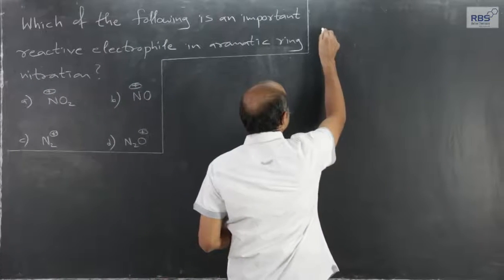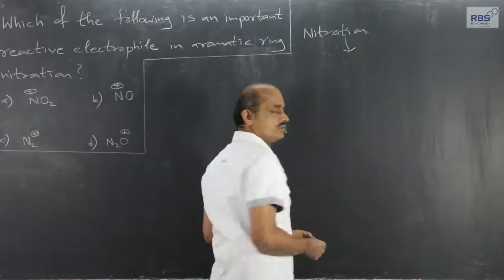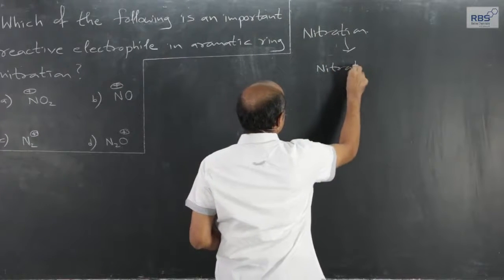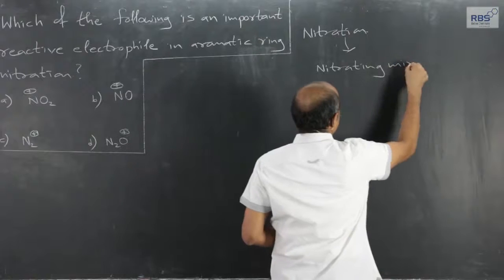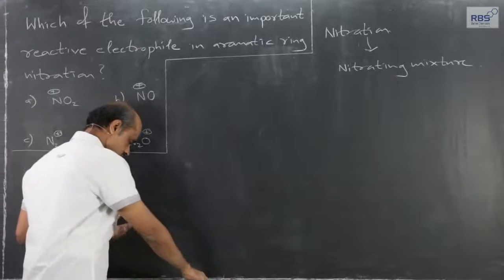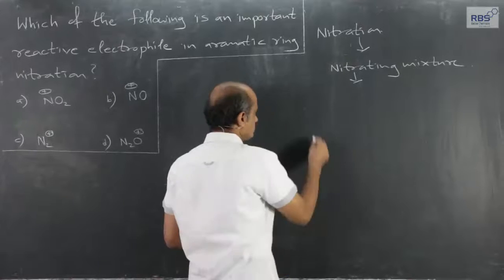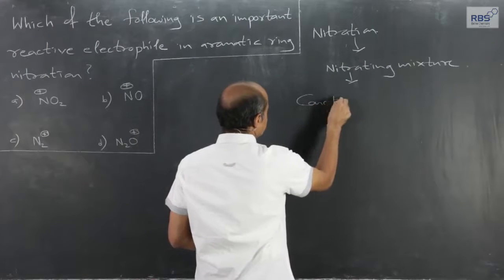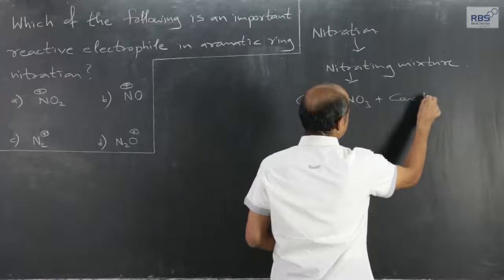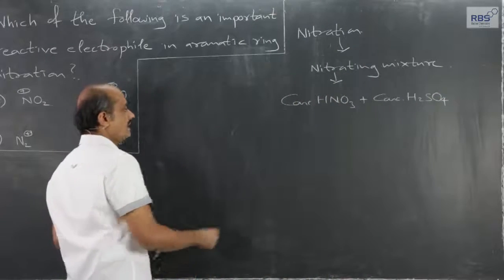Nitration is carried out by using what we call a nitrating mixture. It is a mixture of concentrated nitric acid and concentrated sulfuric acid. Now, why this mixture?